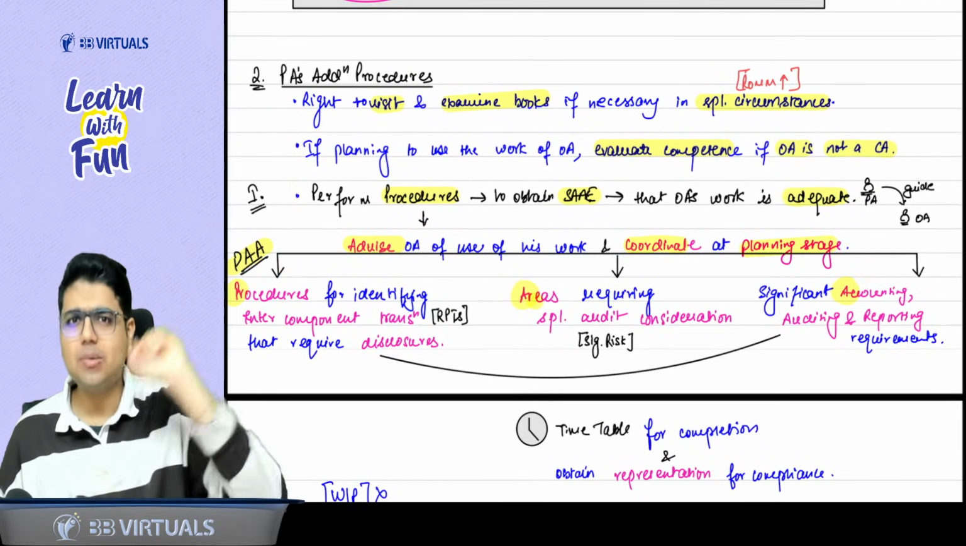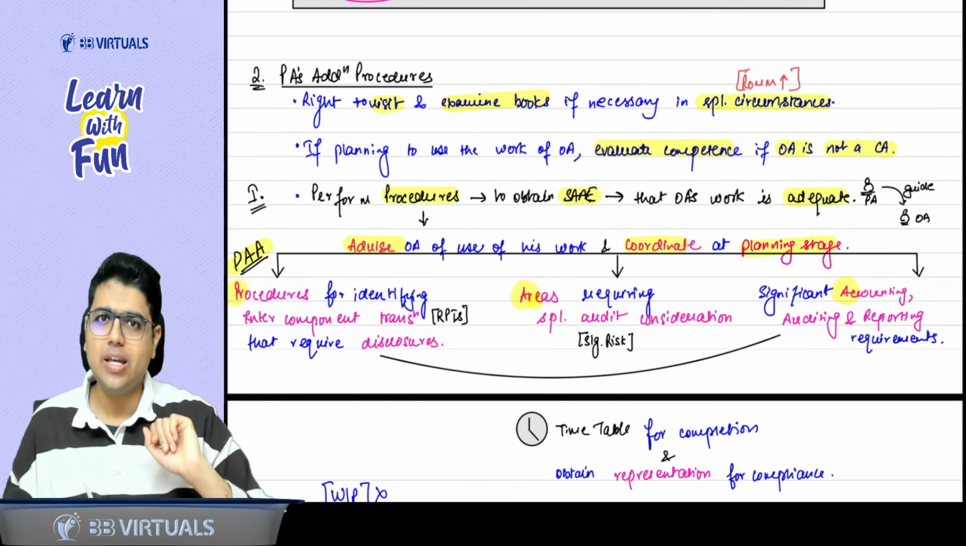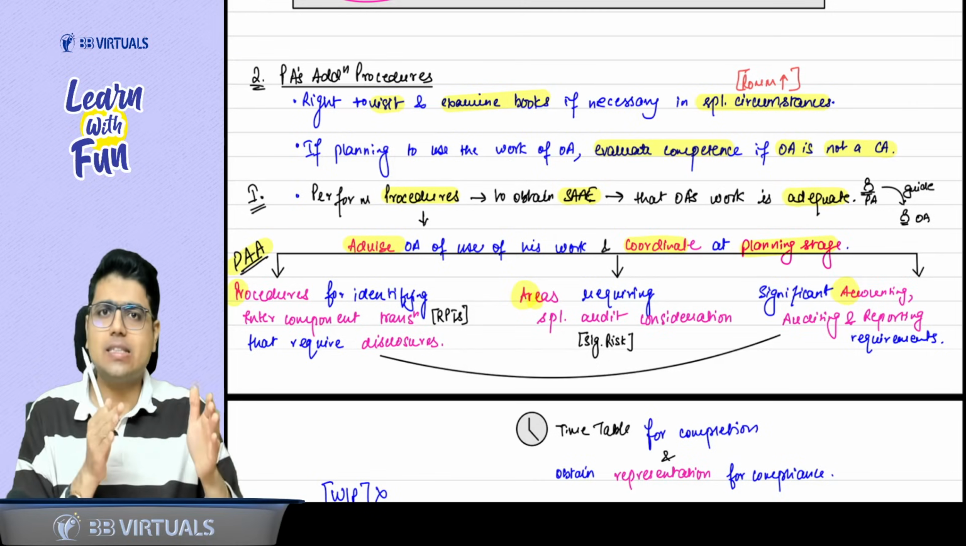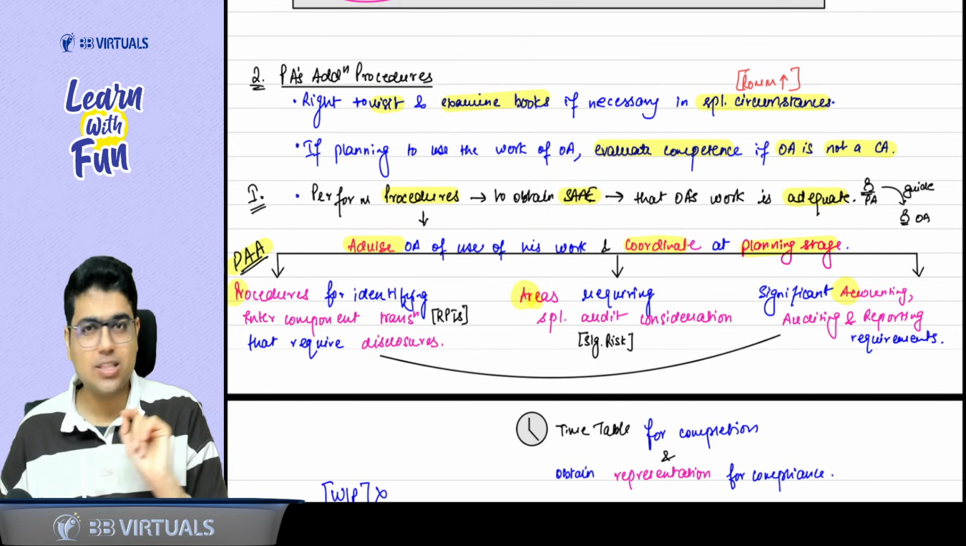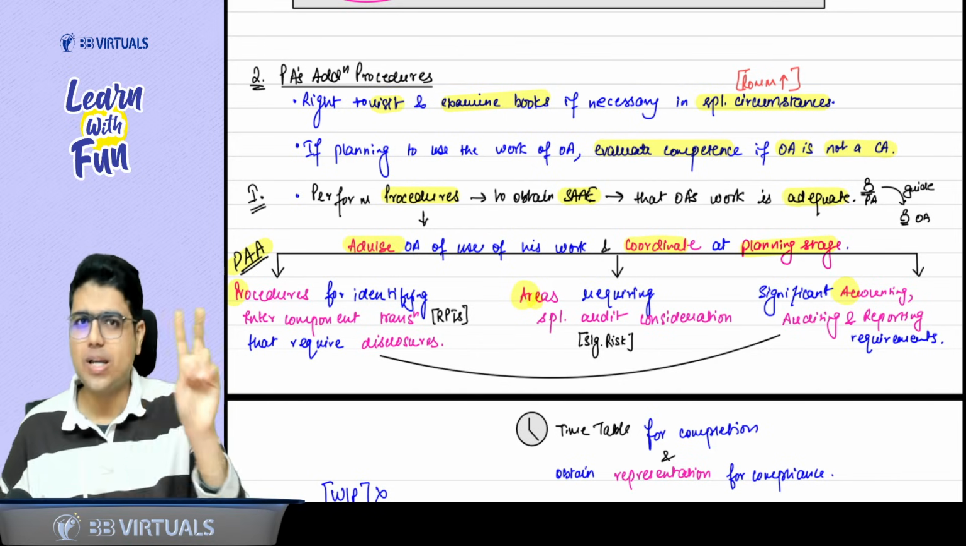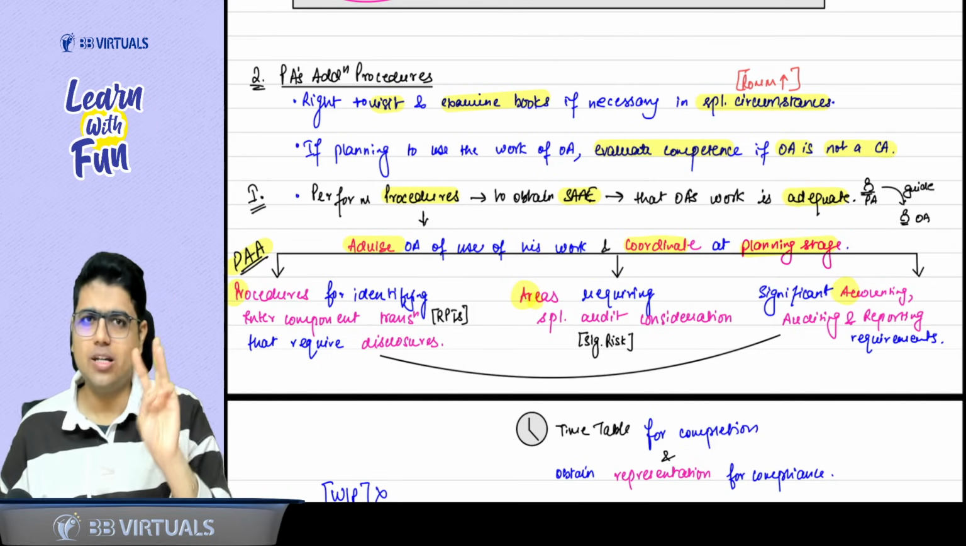You can visit and examine the books. Second thing, evaluate the competence if he's not a chartered accountant. And then coordinate at the planning stage and guide him about PA. Procedures for identifying intercomponent transaction that require disclosure. Areas requiring special audit consideration. And last was accounting, auditing and reporting requirement.